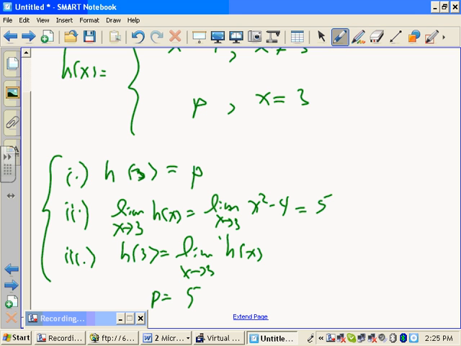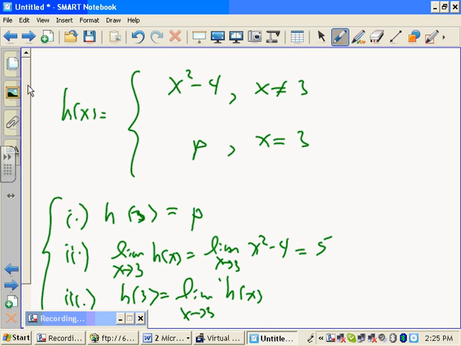Okay. So, wow, we did A, we did B. We're good at this stuff. What about C? Using the value of p found in part B, in other words, we filled in the hole, and the curve looks like this everywhere now. It's a parabola. Is this an even function or not? How do you know if you have an even function or not? First period came up with 3 good justifications whether this was even or not.